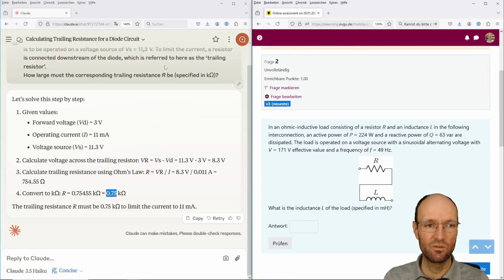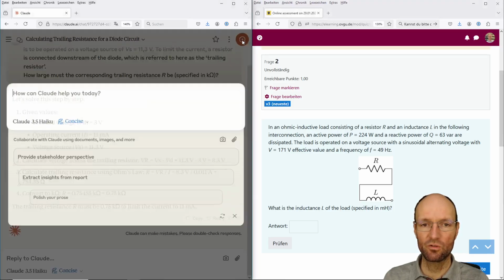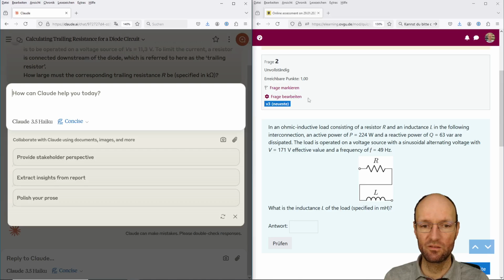This one is with a circuit schematic, and the schematic is drawn in a way that should also confuse large language models, because it maybe looks like a parallel connection of the resistor and the inductor, but as you can see, it's a series connection. So let's see if it works.